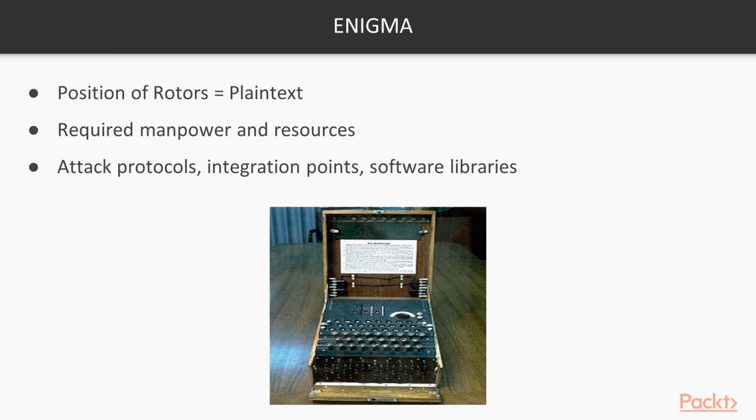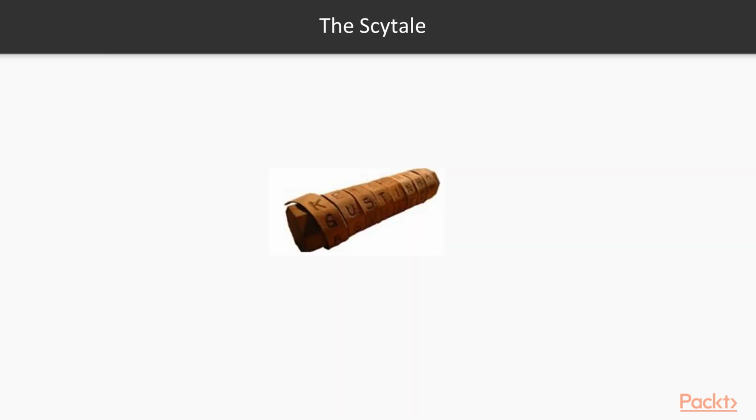Today, it is still possible to crack certain encryption techniques. However, it is often more feasible to attack other aspects of cryptographic systems, such as the protocols, the integration points, or even the software libraries used to implement cryptography. Well before World War II, people were using cryptographic tools to obscure and encrypt messages. The Scytale, for example, is one such tool that today would be considered more obfuscation than encryption.